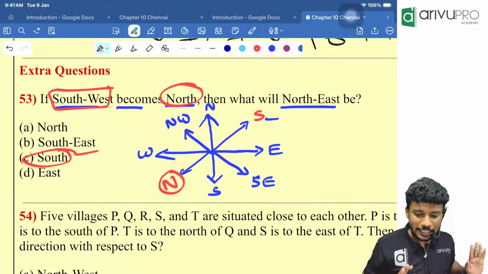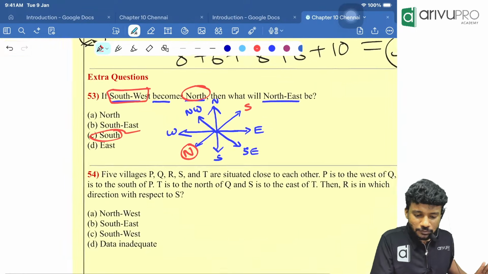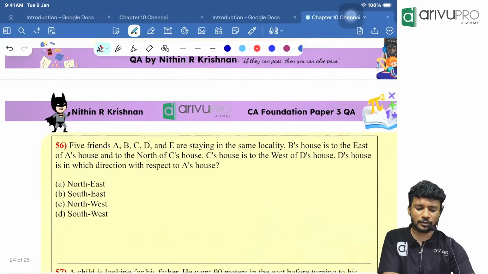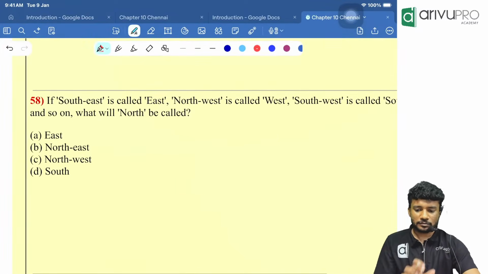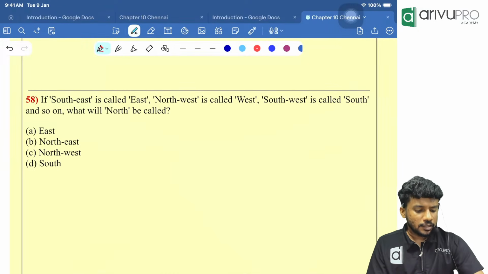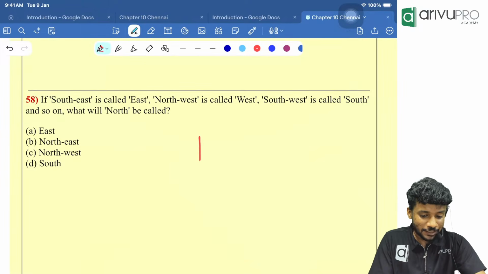Okay, people. Now everyone got that south? Pakka? If so, a similar question I will give you. A little more difficult question. Southeast is called east. That means whenever you get such a question, what will you do?